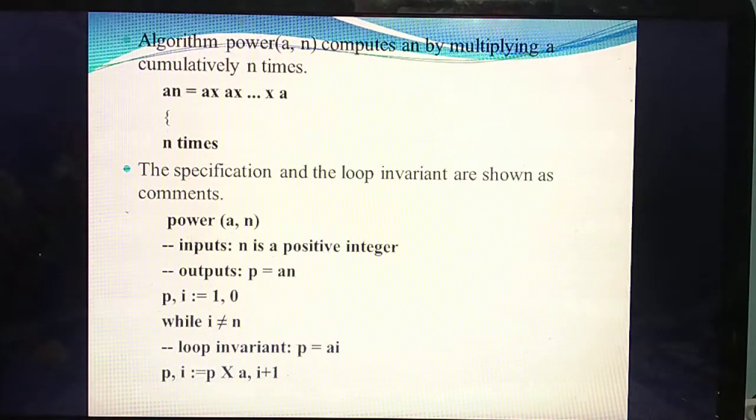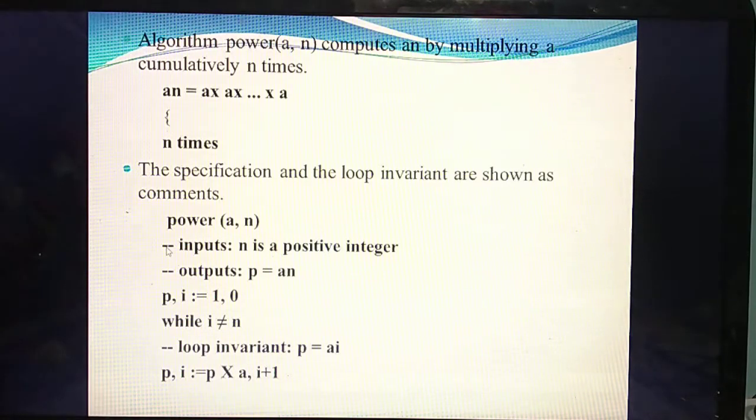So listen, first step. What's the specification? First step, the name of the algorithm with inputs. The name of the algorithm is power. How many variables are you giving as input? 2. What are they? a and n. So power of a comma n. Next you need to mention the input and output properties. Always the input and output should be mentioned in comment lines. A comment line starts with 2 dashes at the beginning.